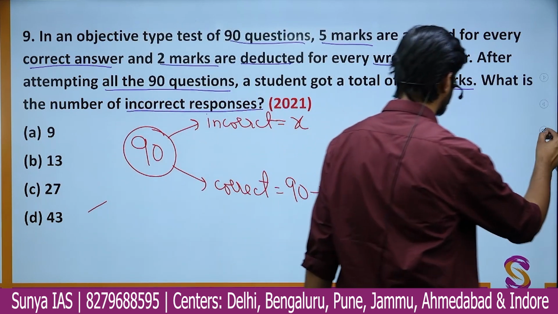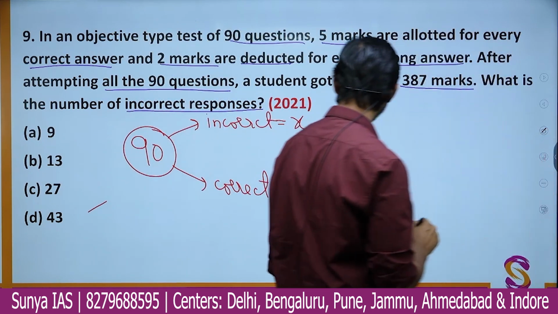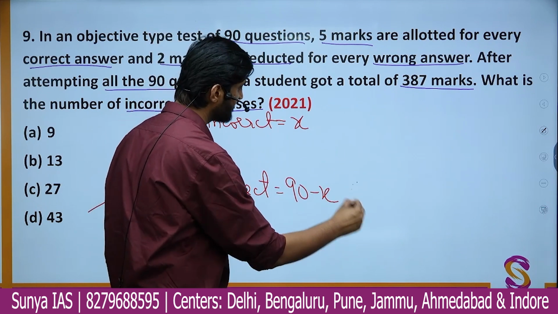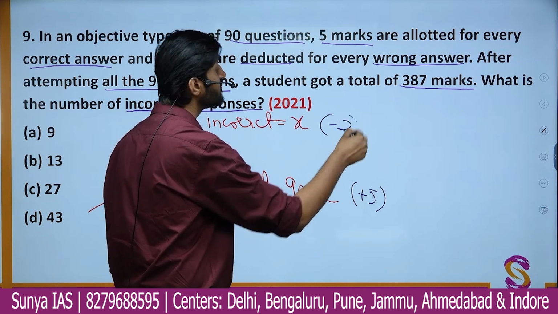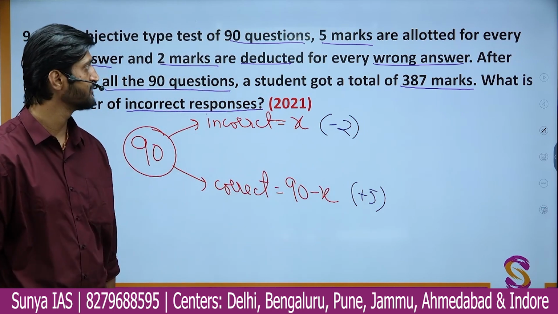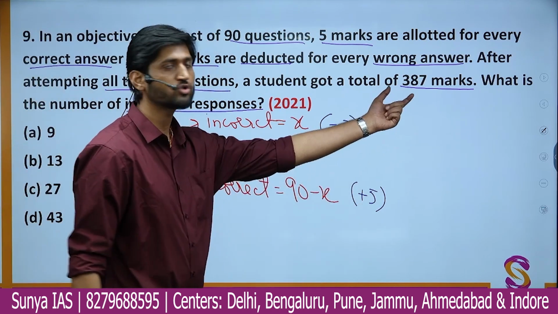And for every right answer you are getting plus 5 marks, and for every wrong answer you are getting minus 2 marks. You are having negative marking, and with this you are getting a total of 387 marks.